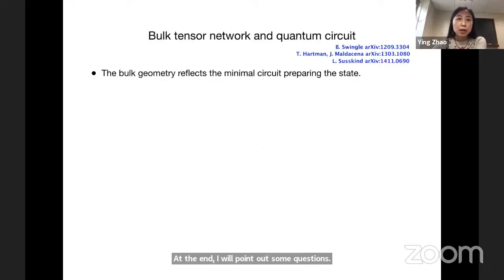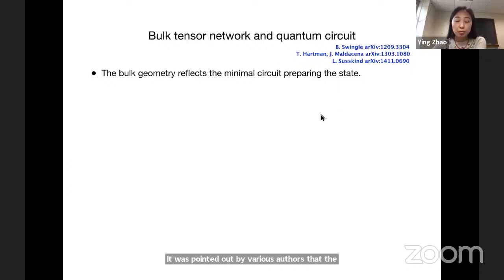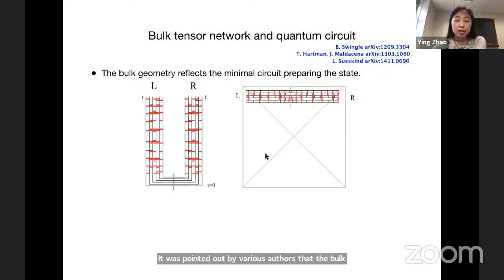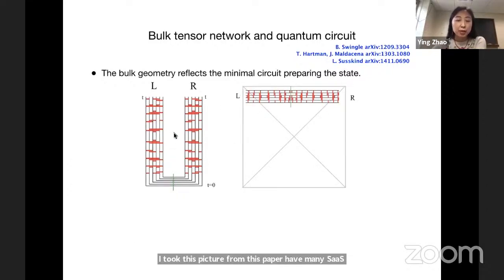So first, a very brief review of the bulk tensor network and quantum circuit. It was pointed out by various authors that the bulk geometry reflects the minimal quantum circuit preparing the state. I took this picture from this paper of Lenny Susskind because I feel it is very clear in illustrating the idea. Imagine you have the thermofield double, you start from some Bell pairs, these lines represent Bell pairs, and the left panel is a quantum circuit.